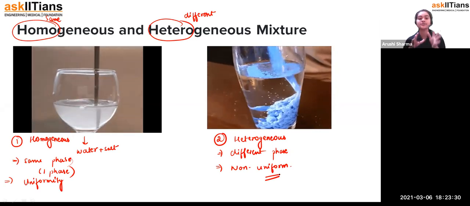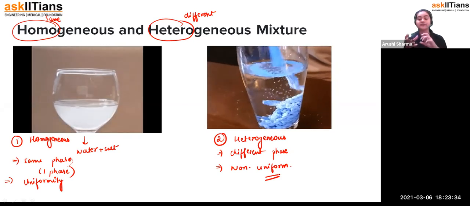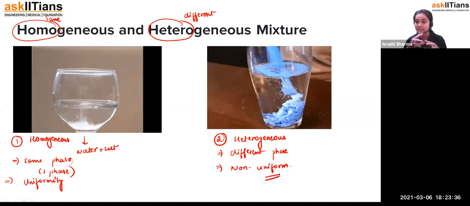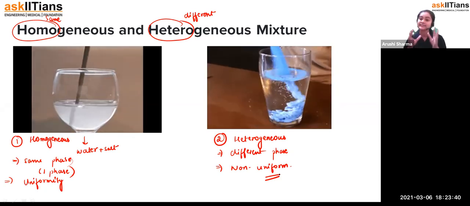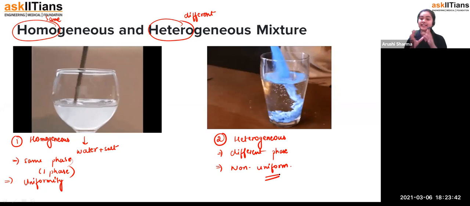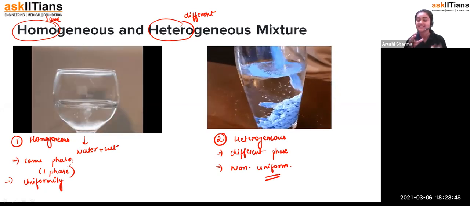So that's how mixtures are formed: when we mix two or three components together, they are not fixed in ratio, they are variable in nature. So that we call the mixture. And a mixture can be homogeneous or heterogeneous, both are possible, but compounds are always homogeneous.